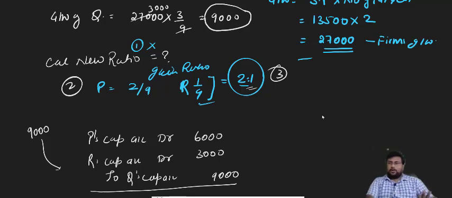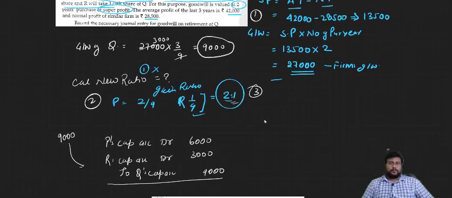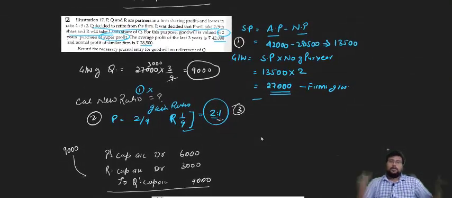So this is what we have to do exactly. I think it is clear. First we calculate the super profit, then we calculate the firm's goodwill with the help of super profit, and when we have the firm's goodwill, we can find out the goodwill of the retiring partner, which we calculated as 9,000. Then we have to find out the sacrificing or gaining share. At the time of retirement we calculate the gaining ratio, and here we don't have to calculate it because it is already given.